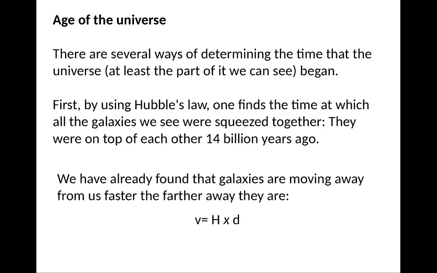Let's talk a little about the age of the universe. There are several different ways of determining the time at which the universe, at least the part that we see, began. We can use Hubble's law and run backwards in time and find when the galaxies were all right on top of each other. That roughly happened about 14 billion years ago.